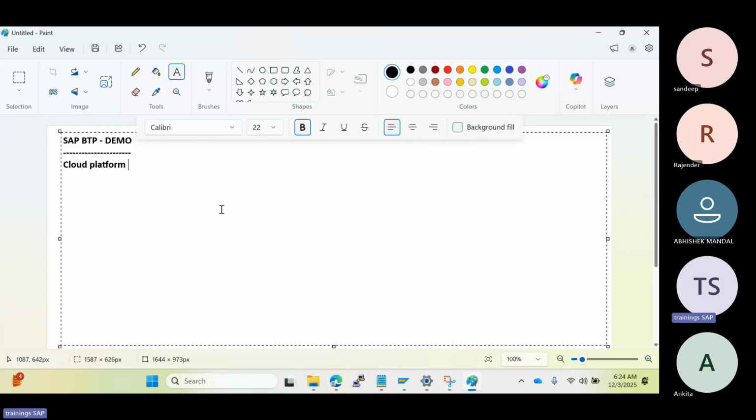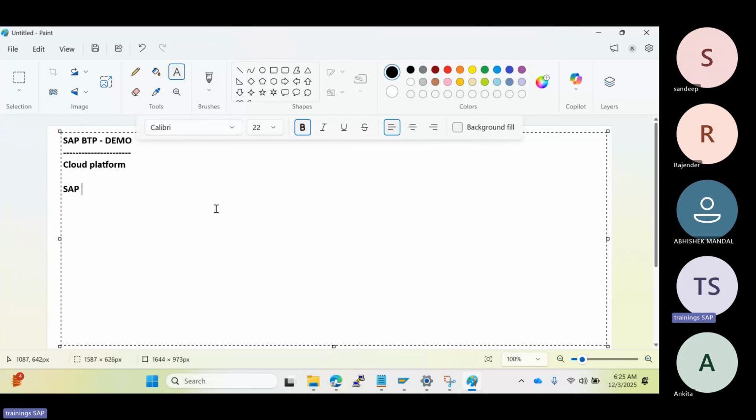Why? Because BTP contains a set of tools, services, and applications. Those applications and tools help us build new applications. The tools help us extend SAP systems, analyze data, and automate business processes. Everything is in one place. So that's why SAP introduced a unique, powerful solution called the BTP.